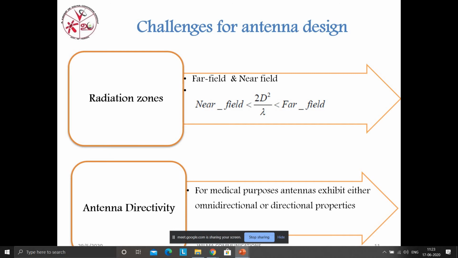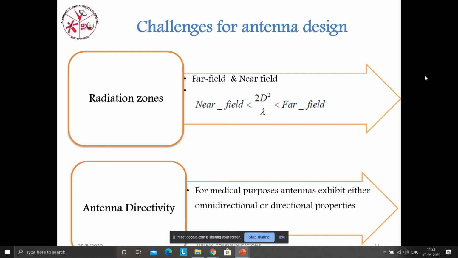If the SAR value is high, it is very harmful to humans, so we should reduce it. What can we do? While designing, we have to check that the electric field should be in the near field and the magnetic field should be in the far field. For example, the electric coupled loop antenna is a best example, where the near field is electric field and the far field is magnetic field. By using this, we can reduce the SAR level to an acceptable level.